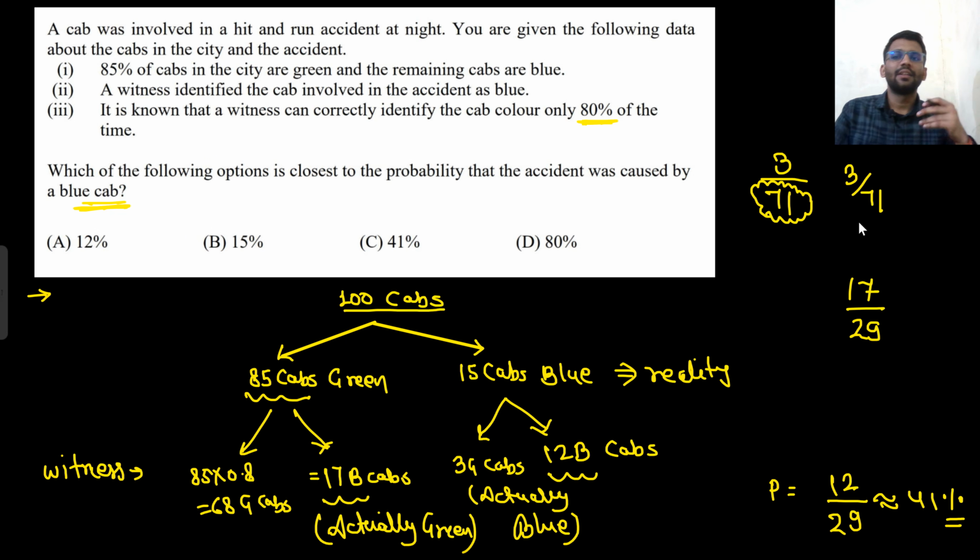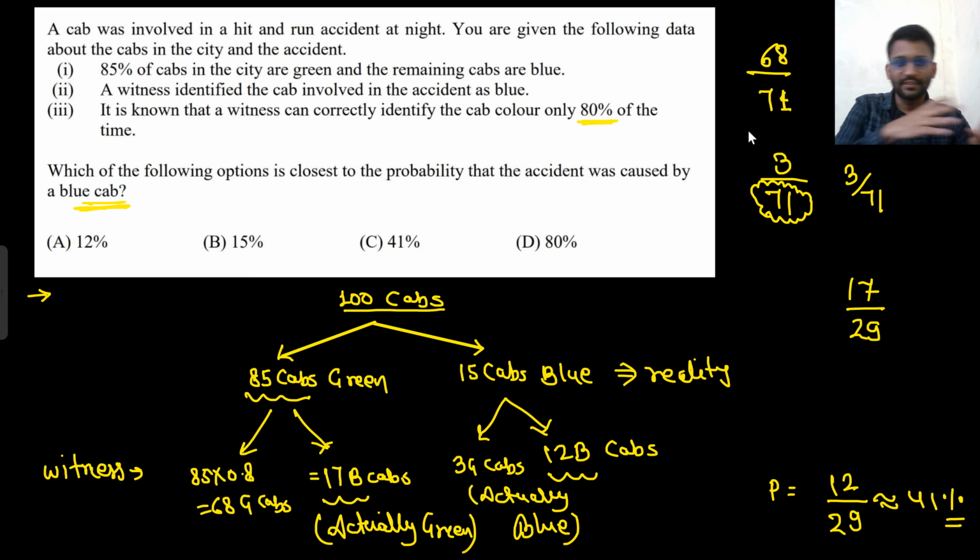Now the question comes, the witness identified the cab as green, and what is the probability that it is caused by a green cab? So the answer would be 68 by 71. Did you understand the complete question?